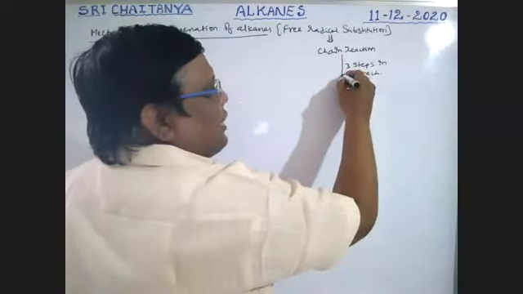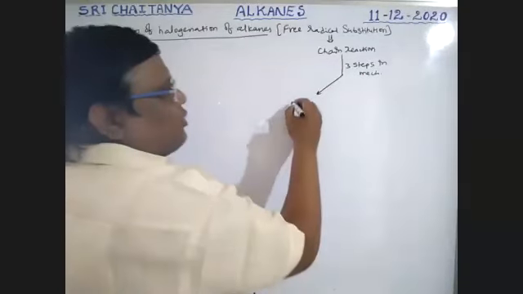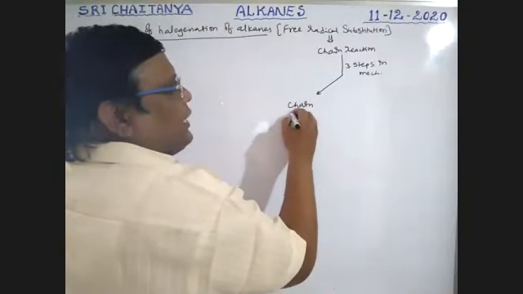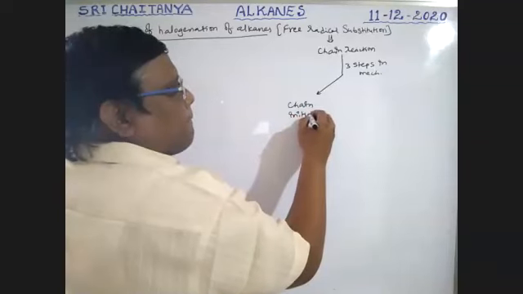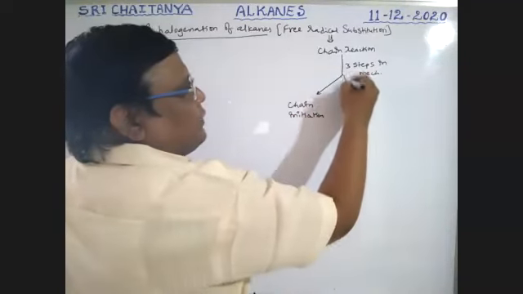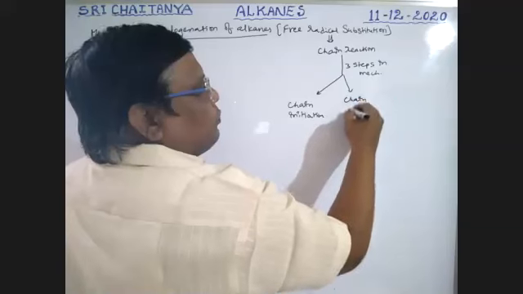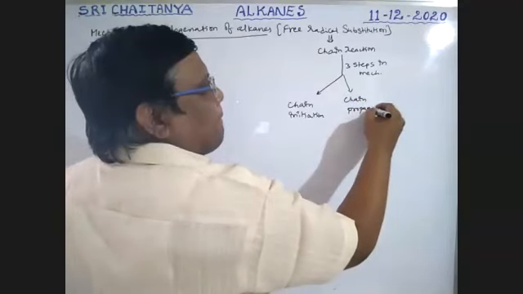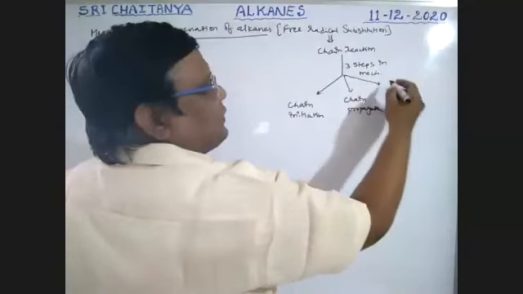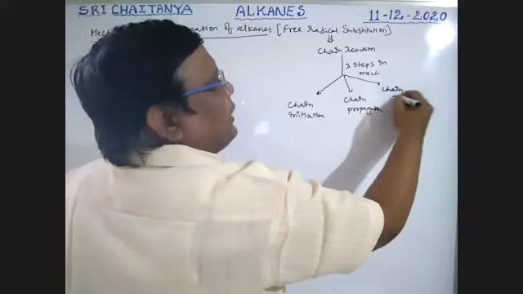What are those 3 steps? Chain starting, that is called chain initiation. Second one is chain propagation. Third one is chain termination.